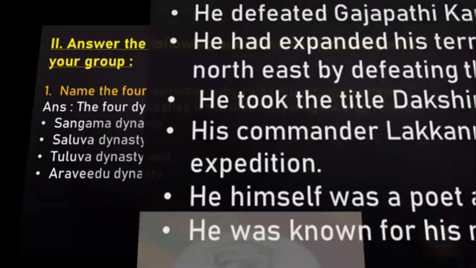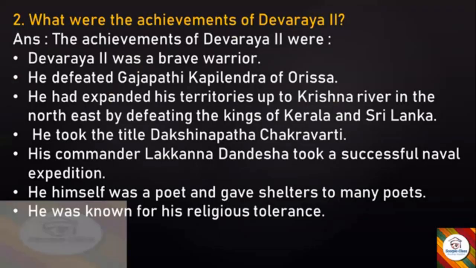Next question. What were the achievements of Devaraya II? Answer. Devaraya II was a brave warrior. He defeated Gajapati Kapilendra of Orissa. He had expanded his territories up to Krishna River in the northeast by defeating the kings of Kerala and Sri Lanka. He took the title Dakshinapata Chakravarti.